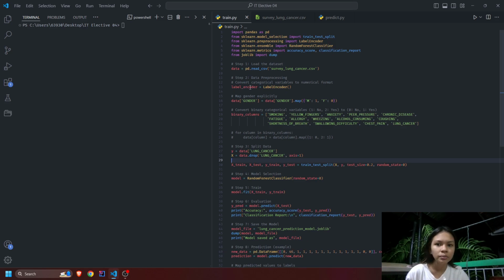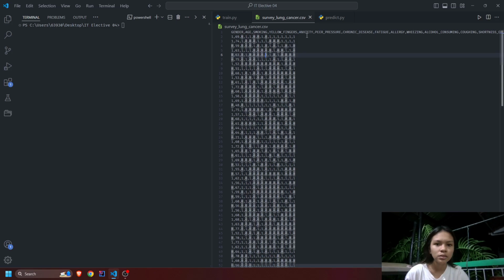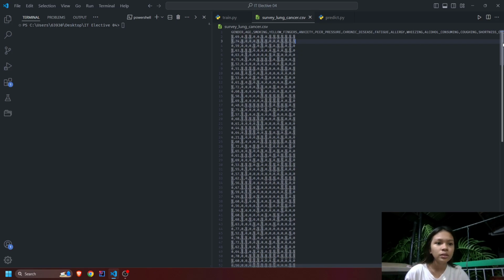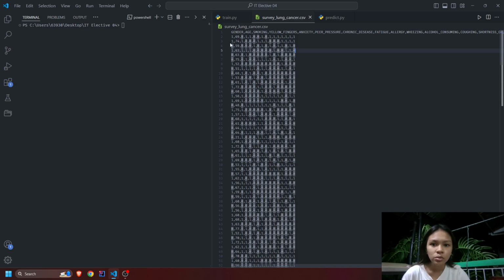So I have here the train model, and I have here the CSV file, wherein I changed the data from 1 to 0 and 2 to 1. So 0 here means no, and 1 means yes. For the first column, 1 means male and 0 means female. So we have here the gender, age, and the related symptoms for lung cancer.